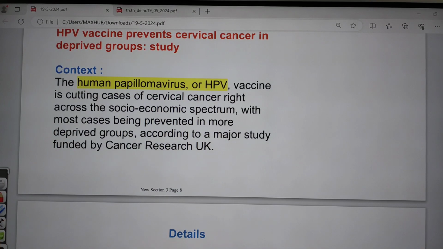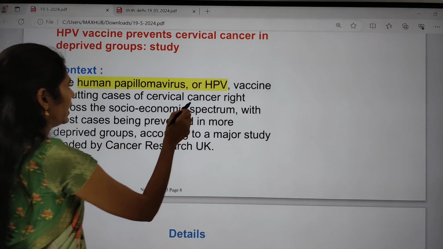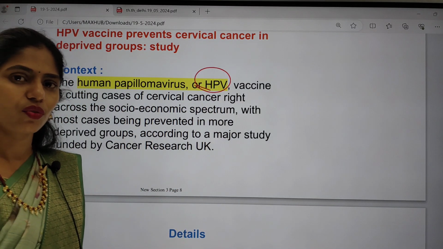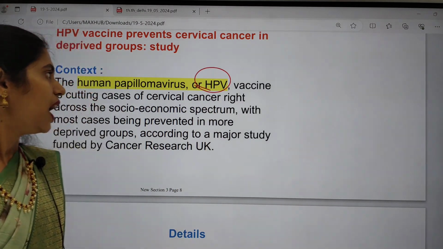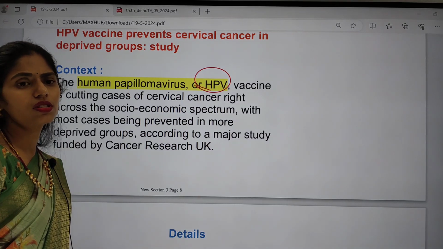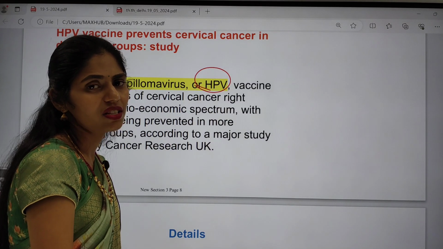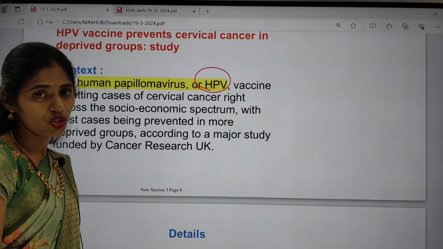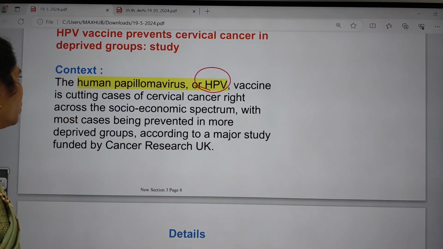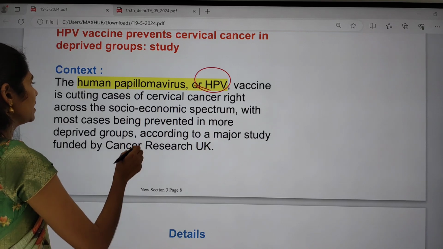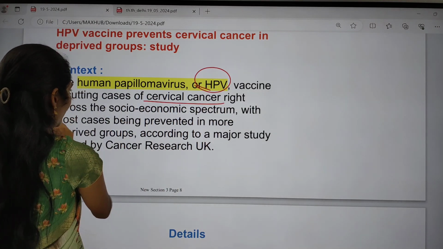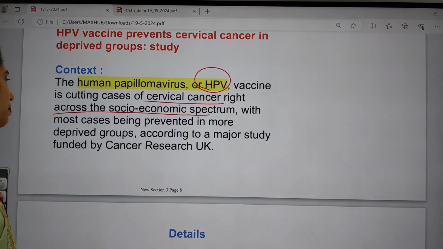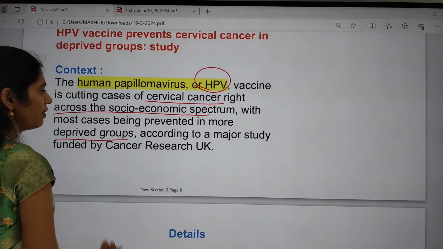So the context says the human papilloma virus, or HPV, is a causative organism for cervical cancer in women. Cervical cancer is the most important type of cancer, and women are most frequently affected by it. The HPV vaccine is cutting cases of cervical cancer right across the socio-economic spectrum, with most of the cases being prevented in more deprived groups.